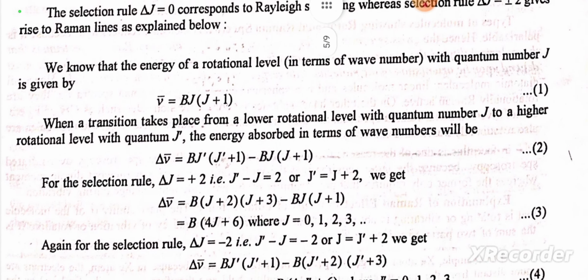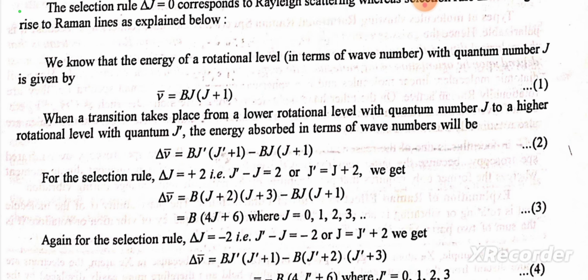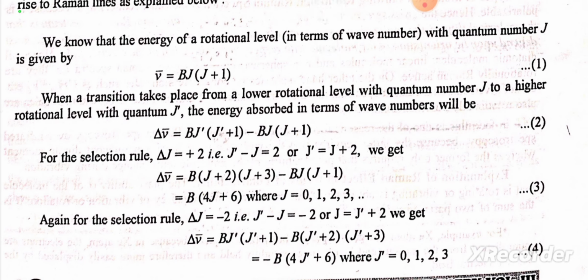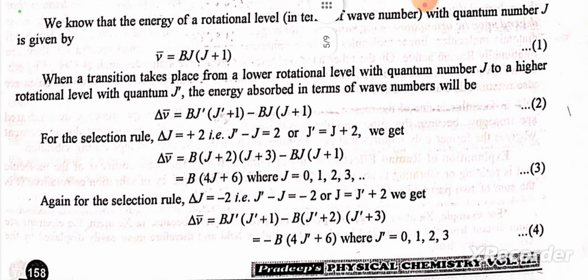When a transition takes place from a lower rotational level with quantum number J to a higher rotational level with quantum number J dash, the energy observed in terms of wave number will be delta mu bar equals B J dash into J dash plus 1 minus B J into J plus 1. For the selection rule delta J equals plus 2, that is, J dash minus J equals 2 and J dash equals J plus 2, we get delta mu bar equals B into J plus 2 into J plus 3 minus B J into J plus 1, which equals B into 4J plus 6, where J equals 0, 1, 2, 3 and so on.